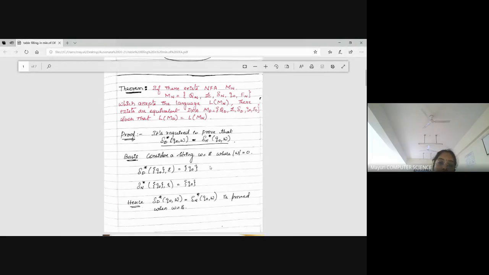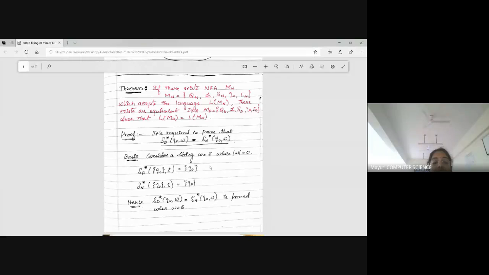Now, two parameters. One is that the basis condition has to be satisfied. The next is the induction, which means the size of the input will grow and the complexity increases. Initially the basis is when I consider nothing as my string.